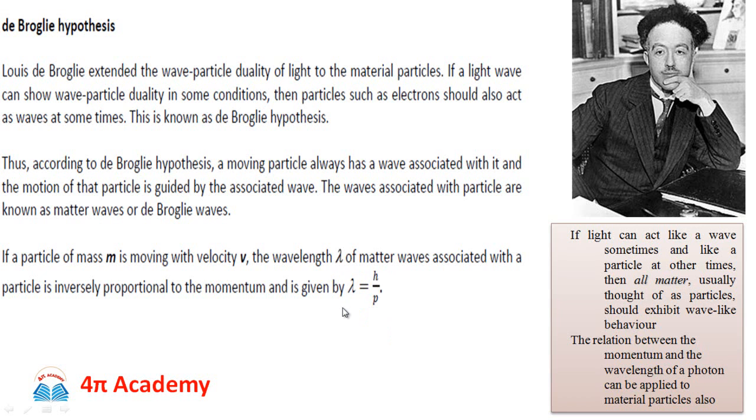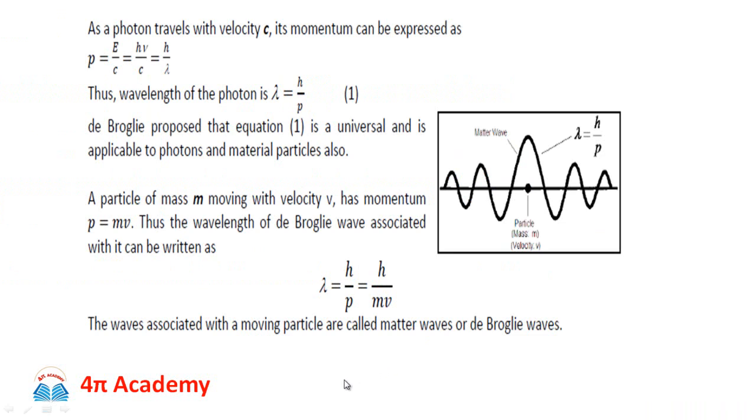It means that this equation, lambda is equal to h upon p, relates the wave and particle aspects together. So the relation between the momentum and the wavelength of a photon can also be applied to material particles also. This was his argument.